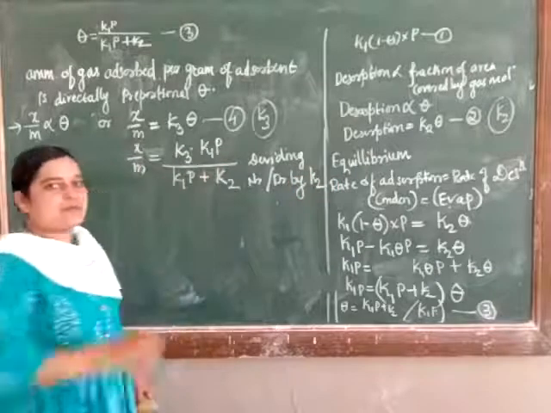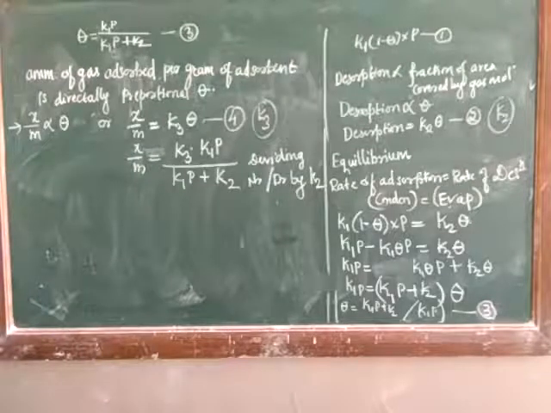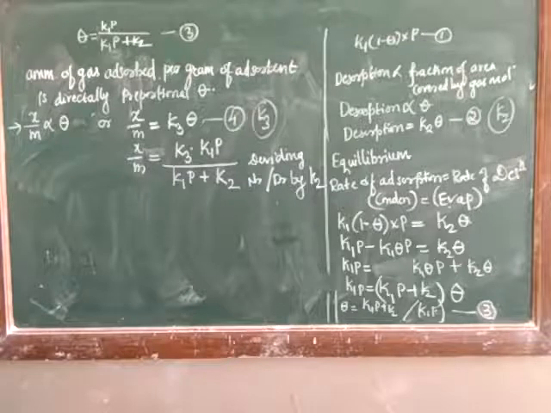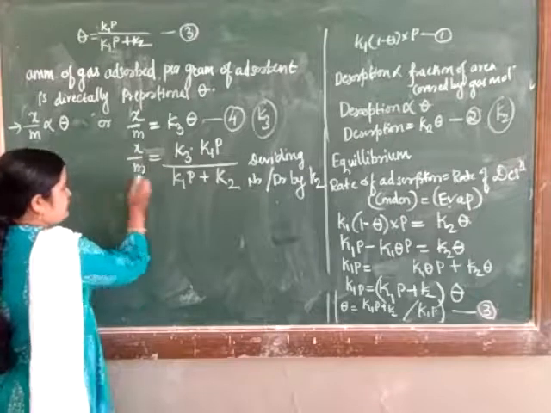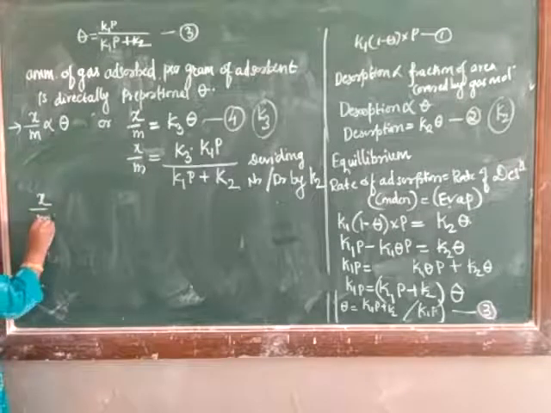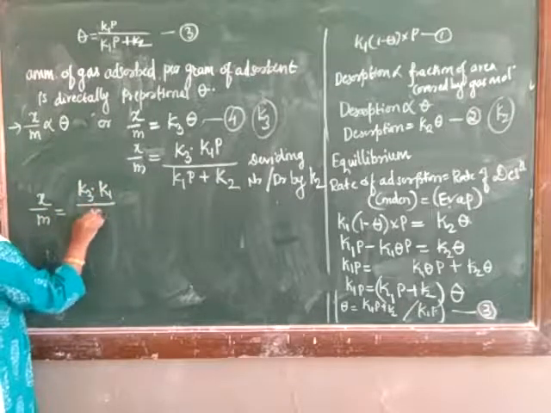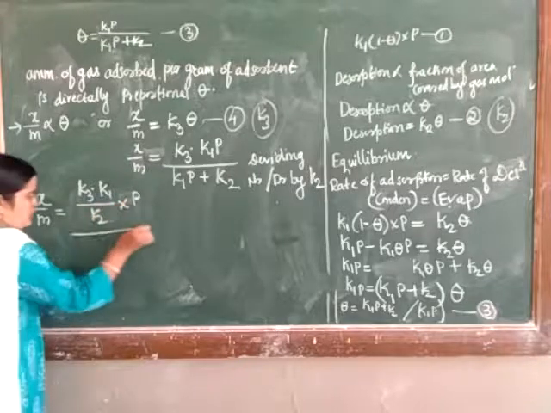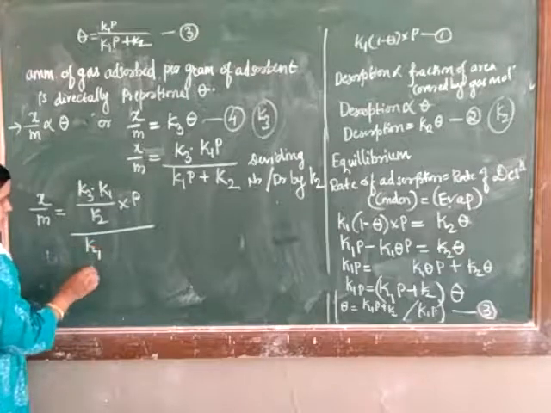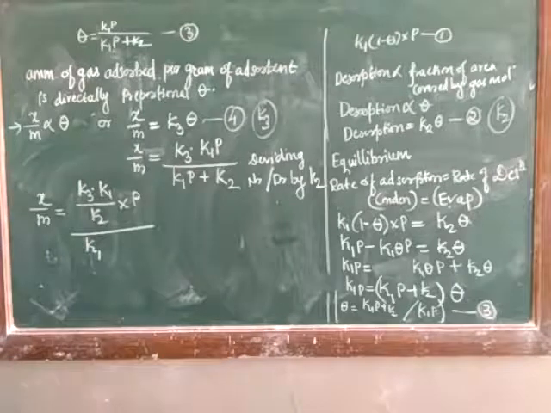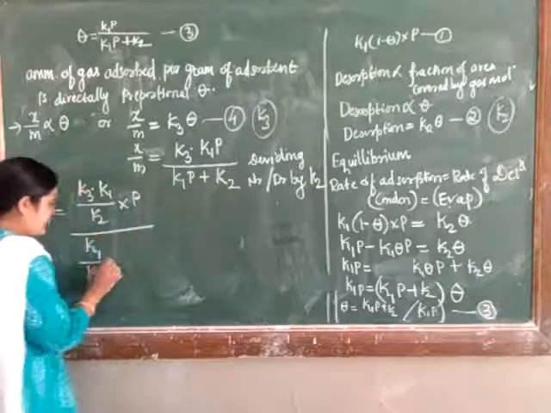Dividing numerator and denominator by K2, what will we get? x upon m is equal to K3 into K1 divided by K2 into P, whole divided by K1 divided by K2 into P, because K2 is going to get cancelled.